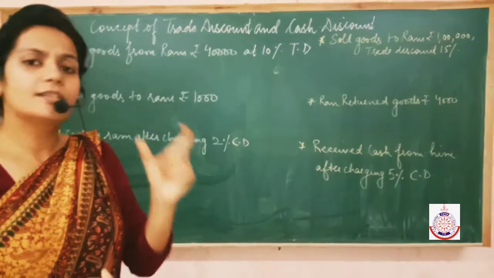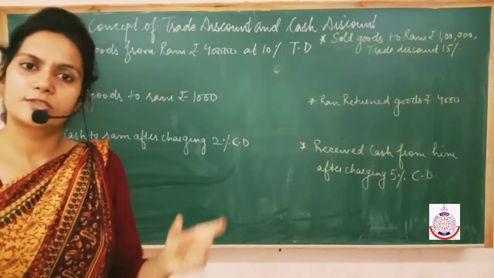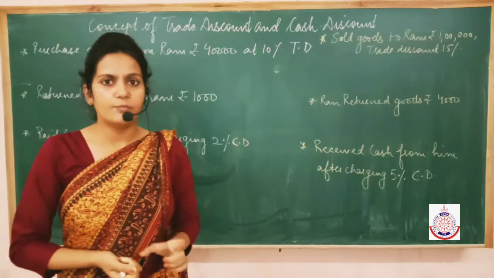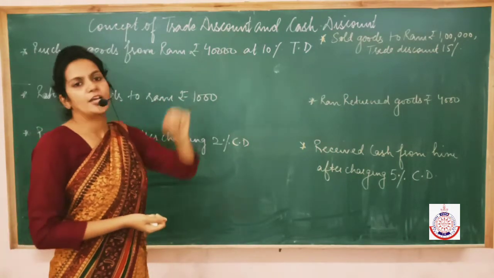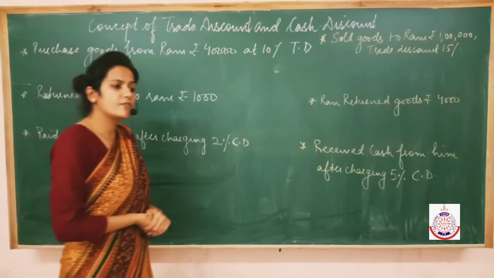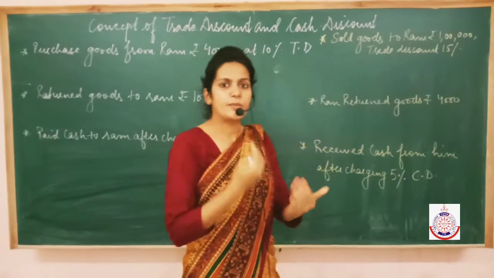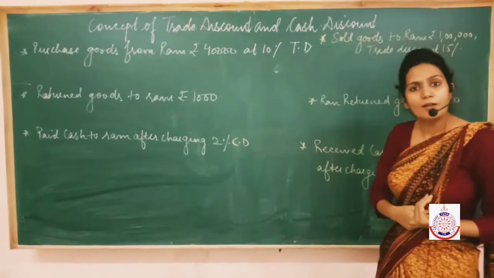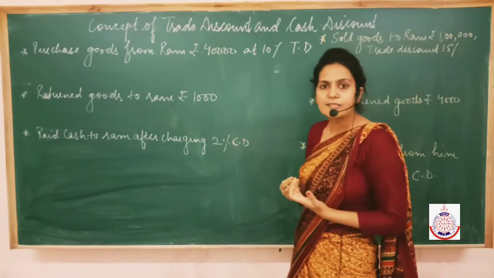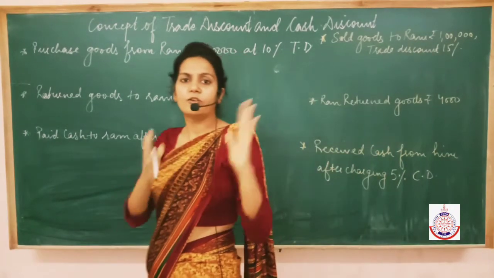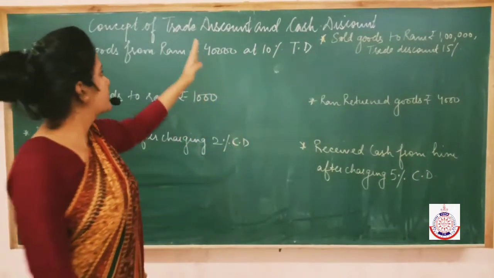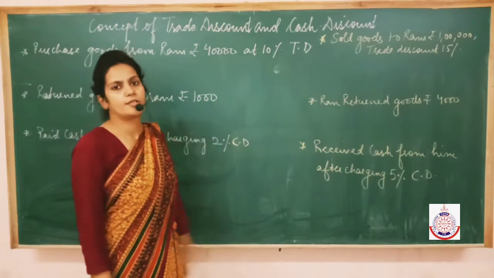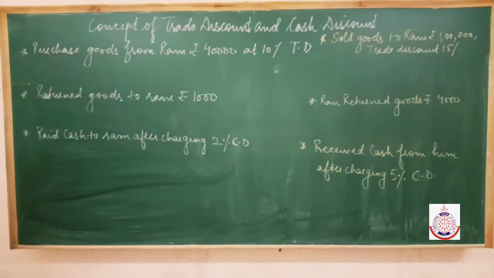So this additional discount which we give only to those customers who are going to give payment to us within a stipulated time, that discount is known as cash discount. So cash discount is given so that we can take fast payments from our customers. And trade discount is given to all the customers so that we can increase our sales. So I hope the meaning of trade and cash discount is clear. Trade discount is not shown in the books, but we have to show cash discount. Now let us start with the first transaction.